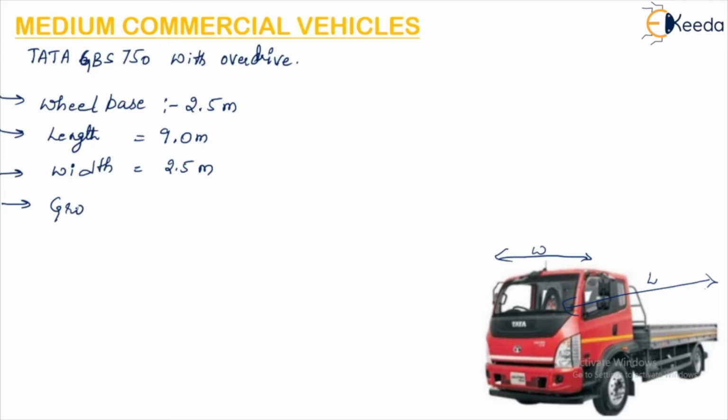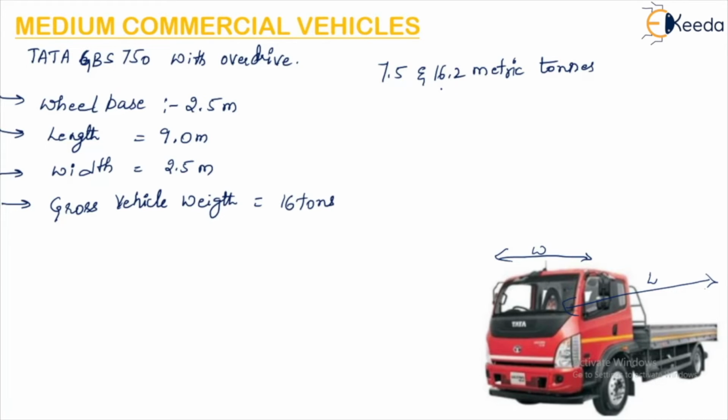Then the gross vehicle weight. We have already discussed that for medium commercial vehicles, the weight should be between 7.5 and 16.2 metric tons. So what is the gross weight of this vehicle? It is 16 tons. So it is within the range. Then the kerb weight.